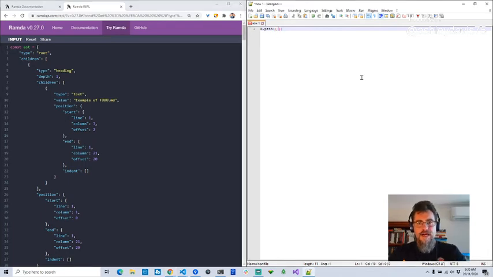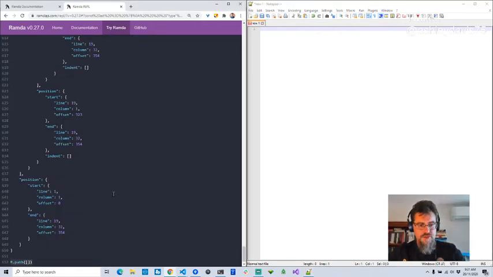We're looking for a path, a series of fields, that can allow us to pull out that node that I want to have edited. The first level is we want to get to the children.